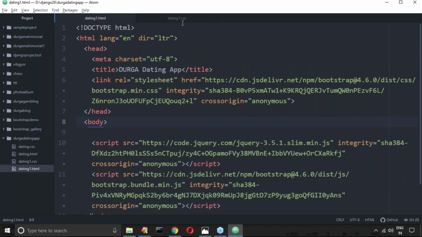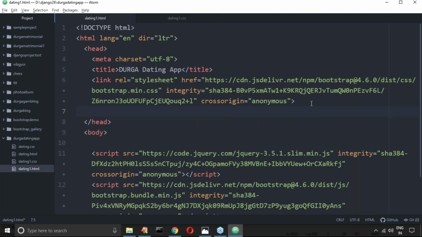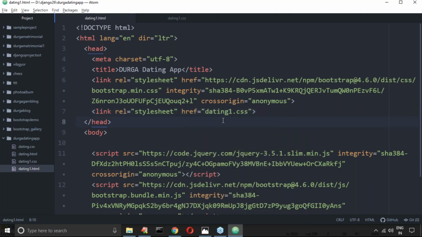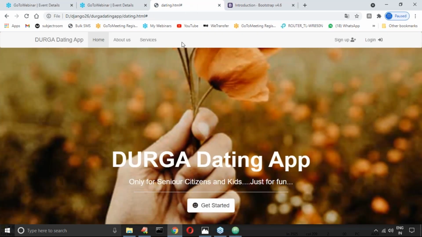Next, our CSS file is also written, so better to link that CSS file also. Which CSS file do I have to take? dating1.css. Clear, right? So I just added the Syrian link, and beyond that nothing, sir. I didn't do anything else. Next, let me add what I want here. In any order you can take it, no problem.